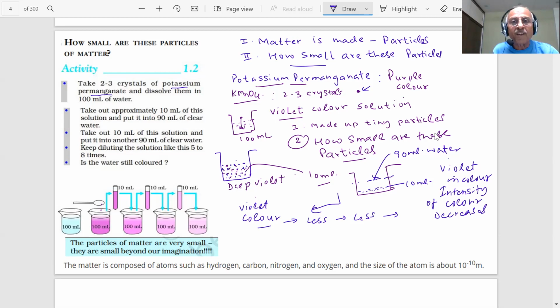But it is clear that the particles are very small in size. Particles are very small, students.